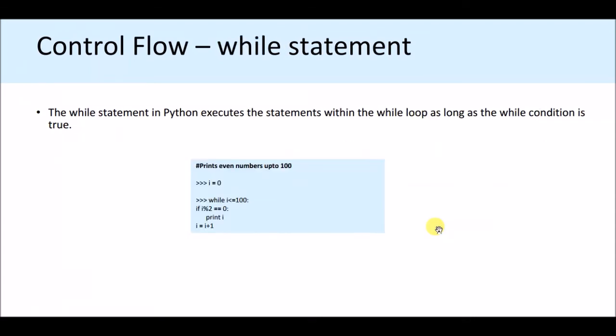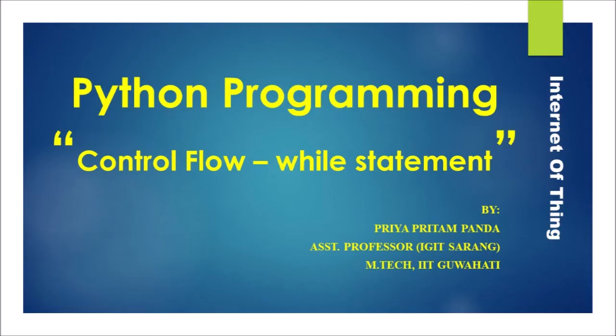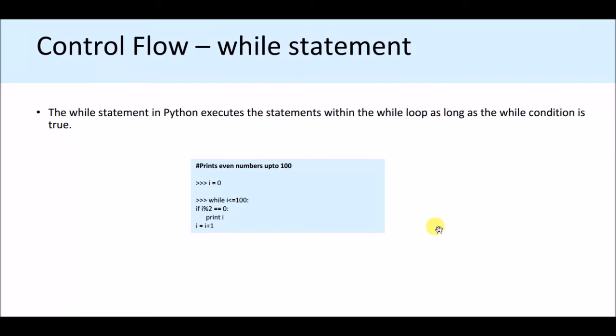Let's go to the control flow while statement. The while statement in Python executes the statements within the while loop as long as the while condition is true. That means I just define i is equal to 0. Obviously i is less than 100, right?